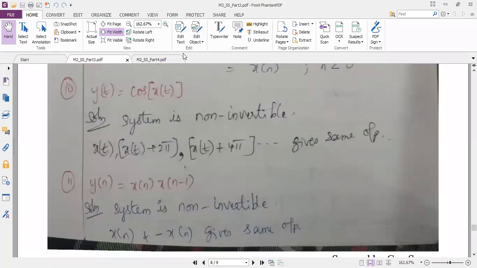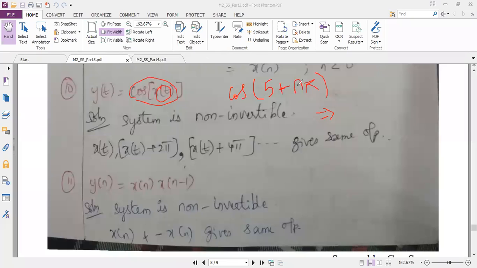See, and one more thing, I have cos of x of t. See, cos of x of t, if x of t I consider as some number 5 plus n pi, n pi will give me the same answer. I hope you are understanding it. So cos of n pi will give me the same answer for any values of n.